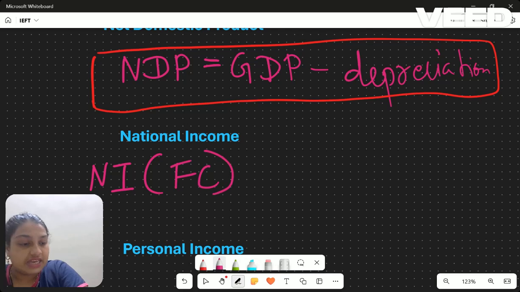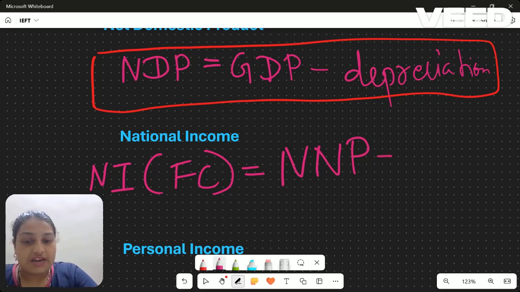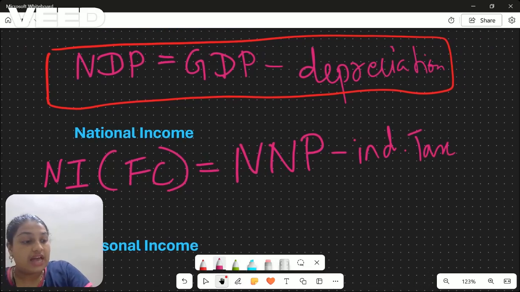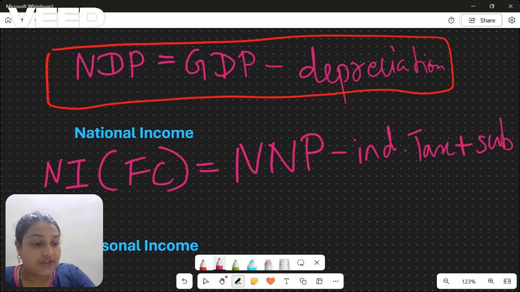In this case, national income is NNP, that is net national product. We don't want the indirect tax, so I will reduce the indirect tax, and instead I will add the subsidies, that is, the government is providing subsidies. That is at factor cost.